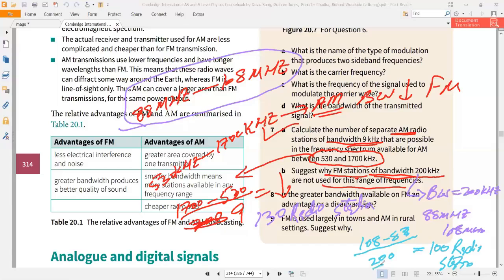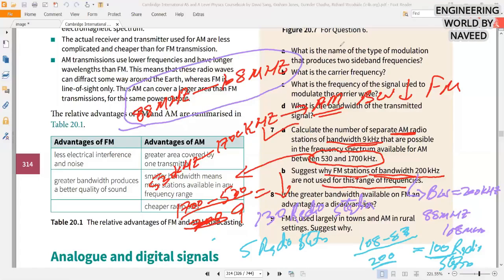But if you use this bandwidth of 200 kilohertz for this AM range of frequencies, how many radio stations will you get? That will be 1700 minus 530 divided by 200. So you will get 5.85. So you will get only 5 radio stations if you use this band of frequencies for FM stations, which is very less than this amount.